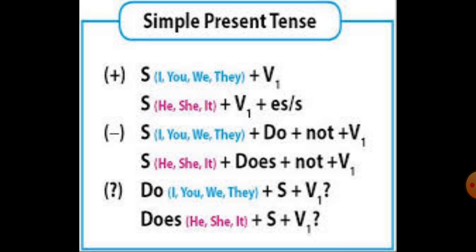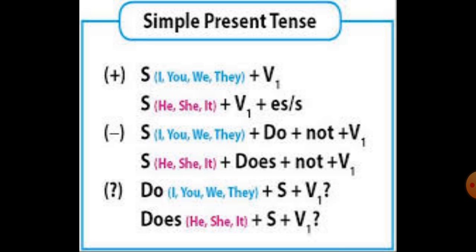Okay, now moving forward, how to use simple present tense, what are the rules with different types of sentences. Sentences can be positive, negative, and also interrogative. Positive sentences are also known as affirmative sentences, then negative sentences, and this question mark you can see is for interrogative, that is question sentences.